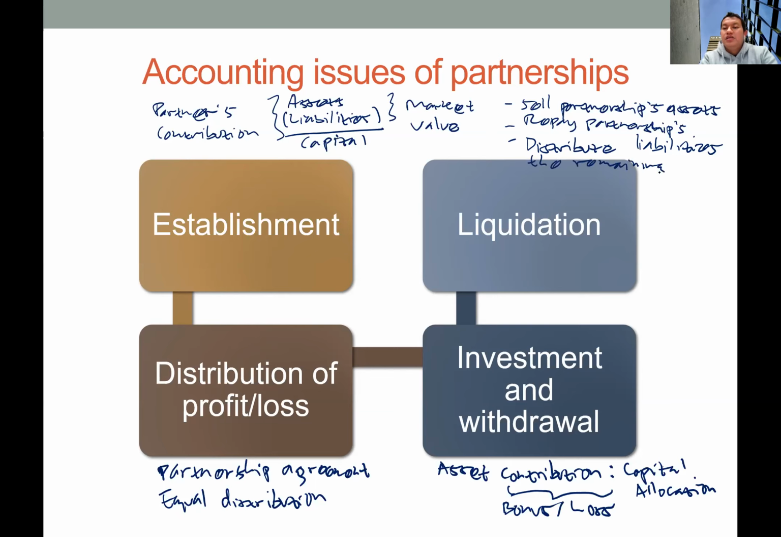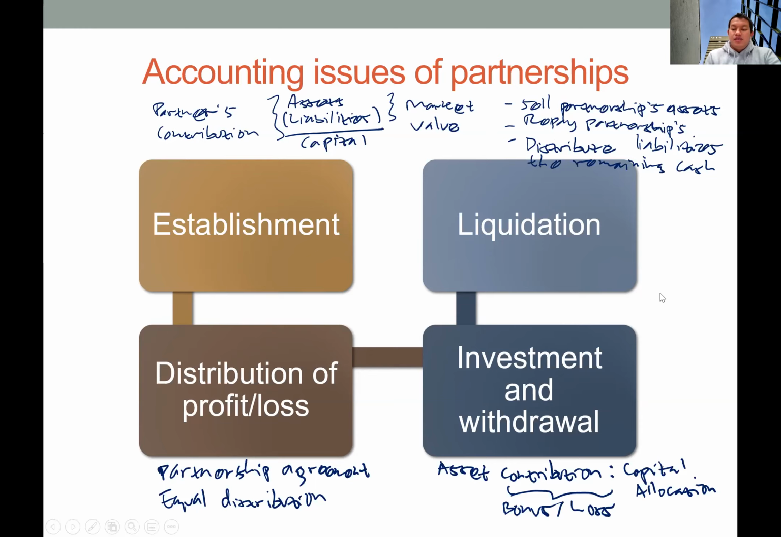Okay, so initially we will record cash in the debit and then assets in the credit side. And then after that, the partners will use this cash to repay the liabilities. So we will record liabilities in the debit side and cash in the credit side. Okay, and lastly, they will distribute the cash. So we will record capital of each partner in the debit side and then cash in the credit side.